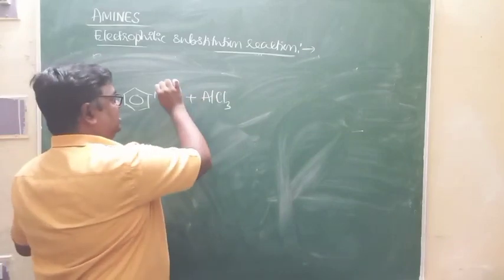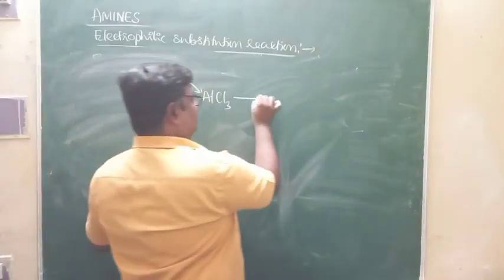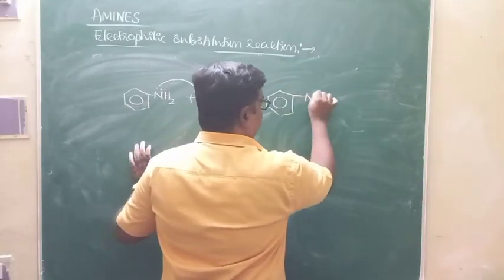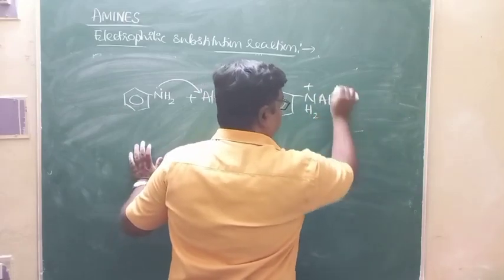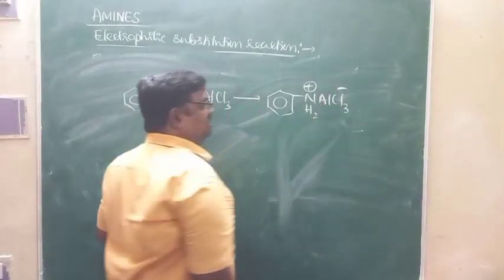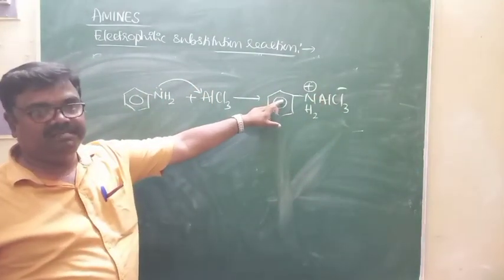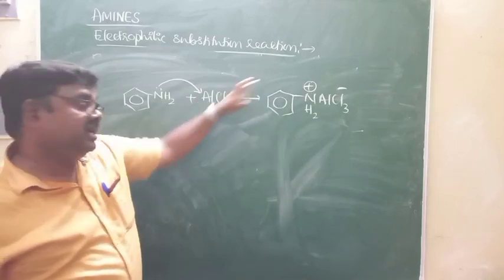So Lewis acid will take up electron pairs from nitrogen and gets converted to a salt, where nitrogen carries positive charge. This positively charged nitrogen is highly deactivating, decreases reactivity of benzene ring towards electrophilic substitution reaction.